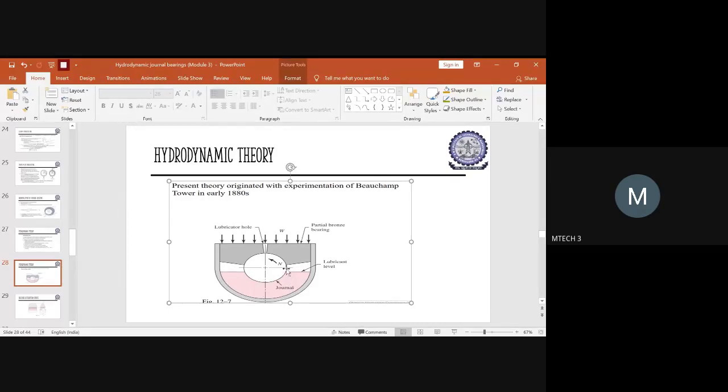This is the direction in which the journal will be rotating. And this is the level of the lubricant in between the journal and the bearing surface, the clearance in which the lubricant is filled. So this is the diagram you have to understand, the direction in which the journal is rotating and the level of lubricant. This is just a cross-section of our journal bearing.